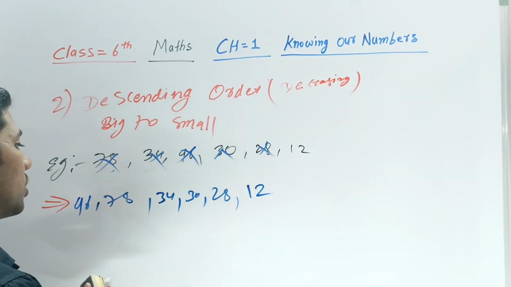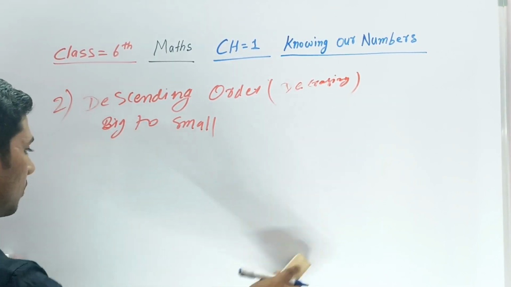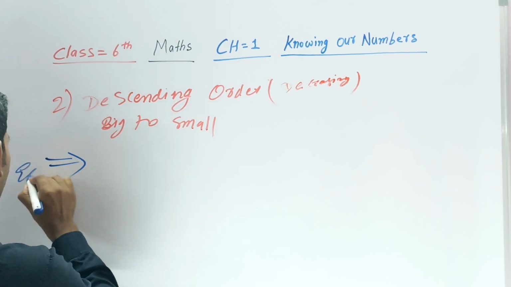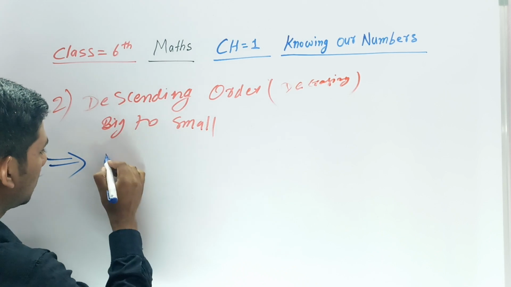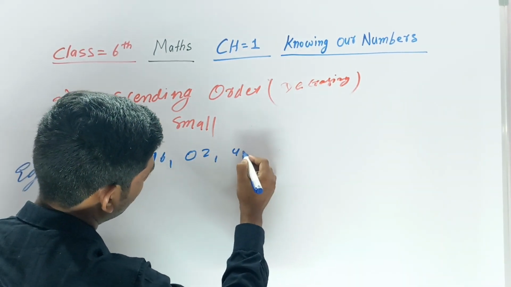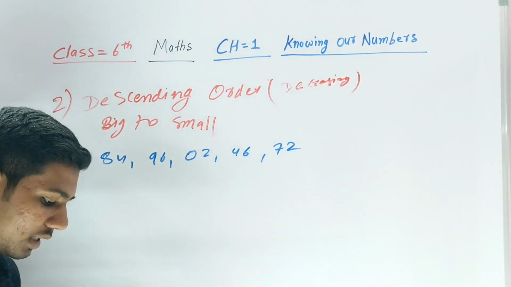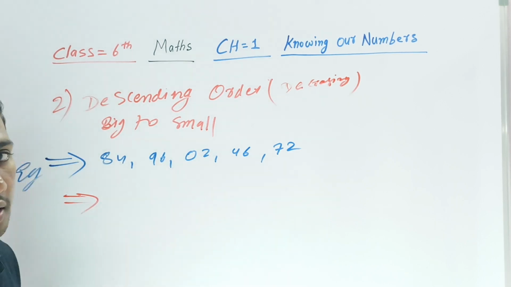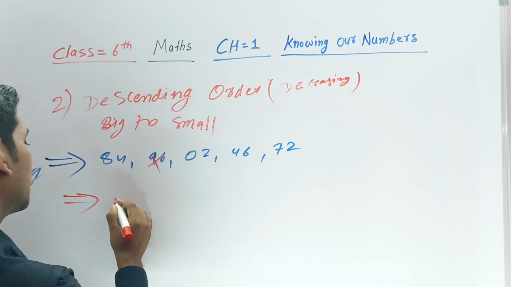Take another example to understand better. Suppose this is an example only. Let's take 84, 96. Take this example and I tell you to write these numbers in descending order. Descending means big to small. See which number is greater. 96 is greater, right?